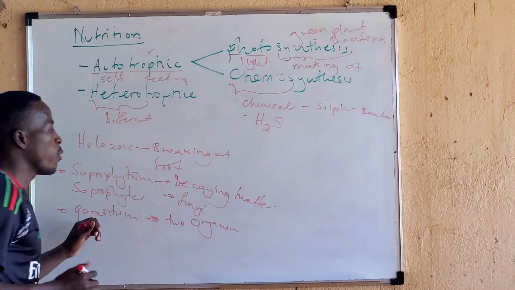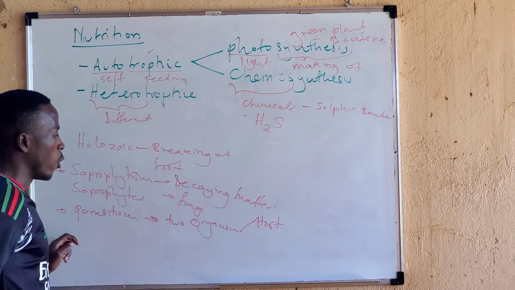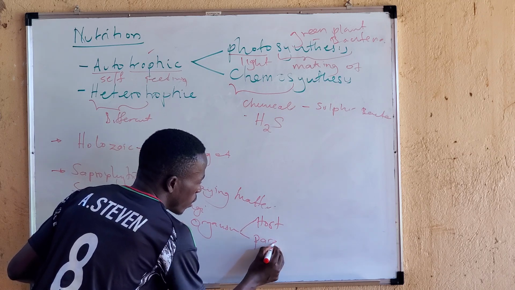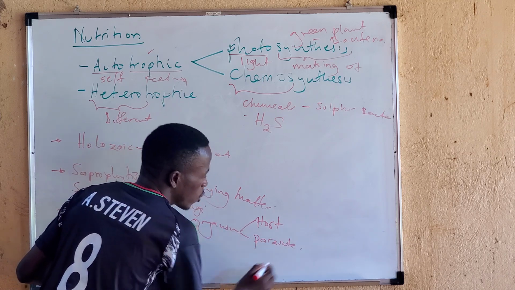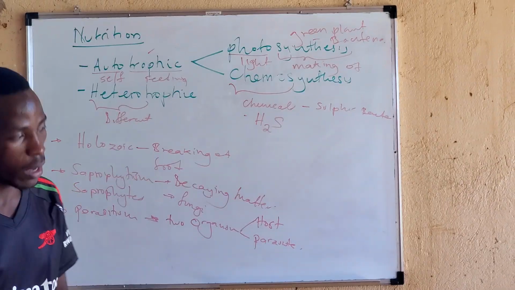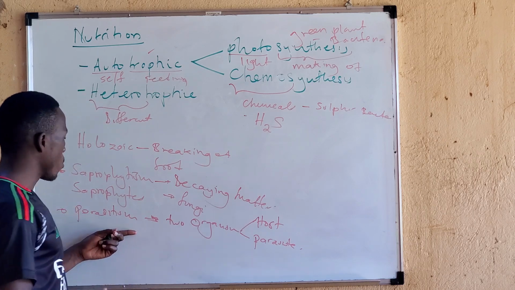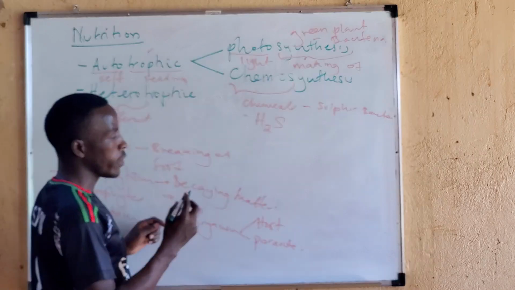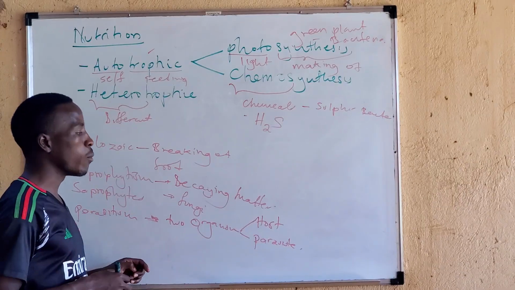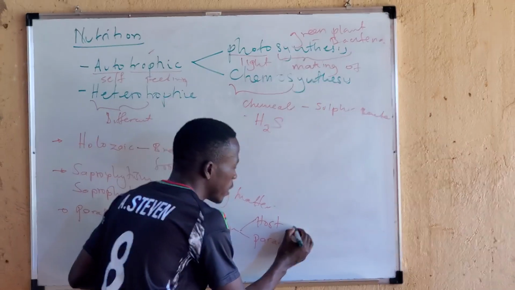However, one of them is the host, and another one is the parasite. In this way of feeding, one organism is benefiting and another one is being harmed. In this case, our host is being harmed.